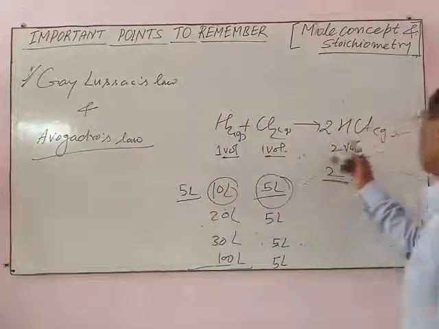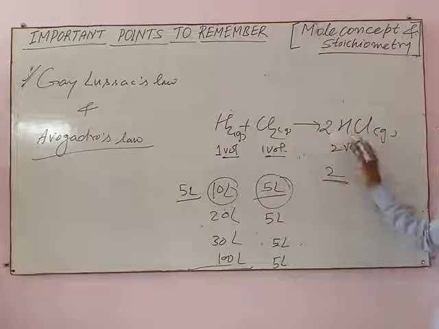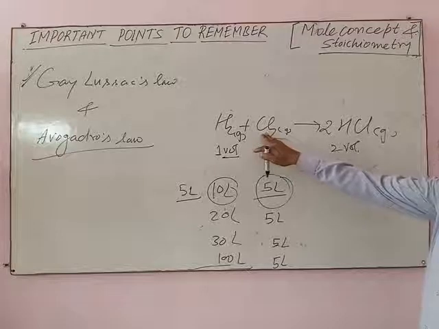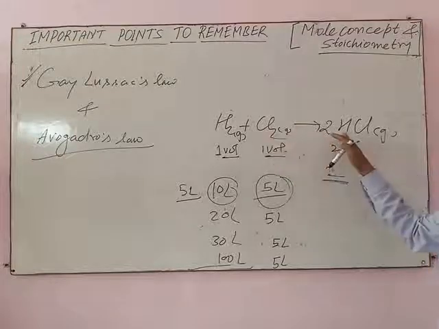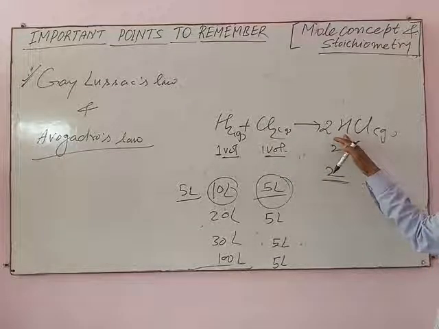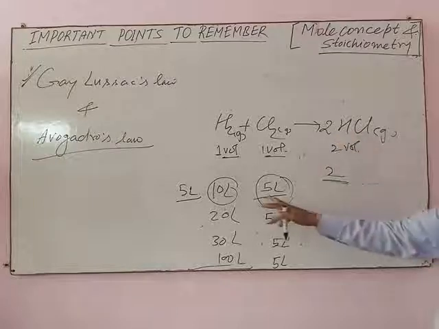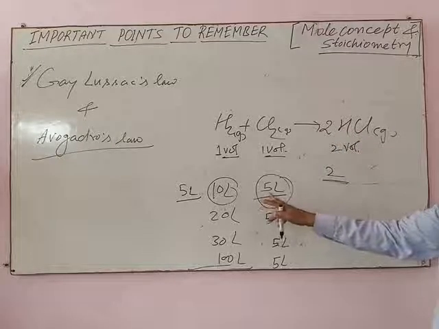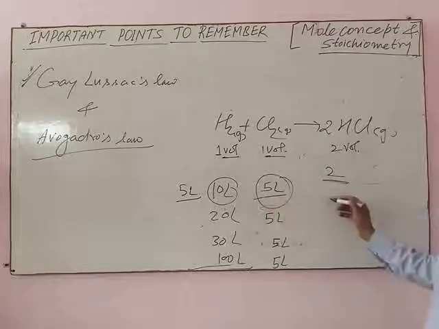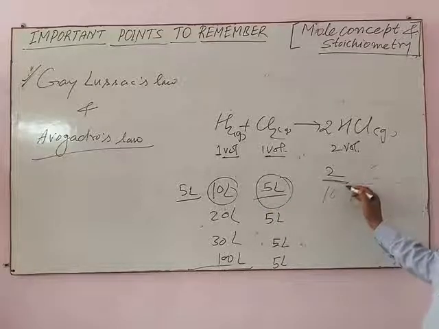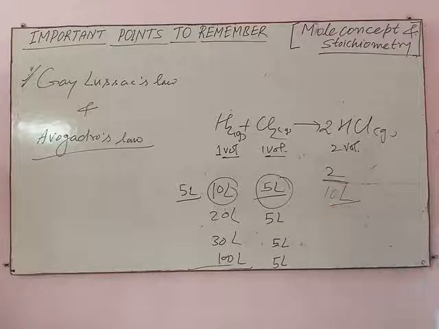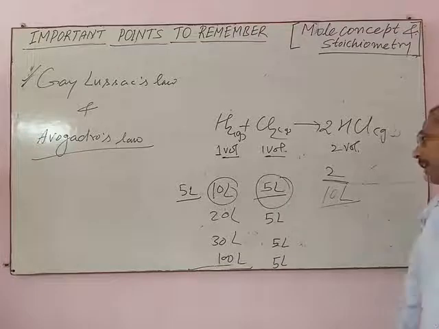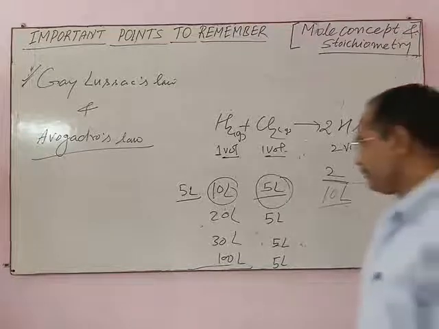It means in this case, one volume of chlorine gives 2 volume of HCl. So 5 liters of chlorine gives 10 liters of HCl.